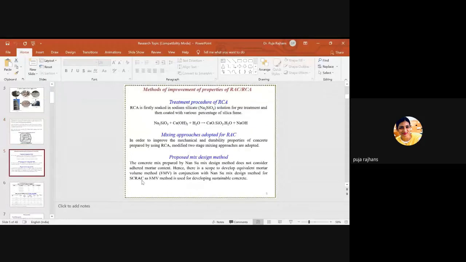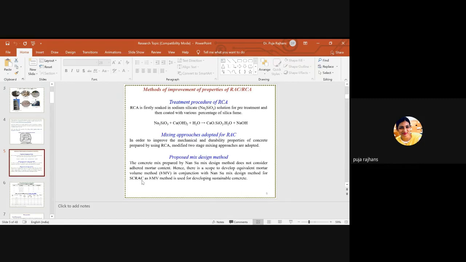So what is the method to improve the properties of recycled aggregate concrete? The first method is, can we do the treatment? Yes, we can do the treatment procedure. What is the treatment and what is the meaning of this treatment? Treatment means we know that in the interfacial transition zone we have lots of pores and lots of cracks.